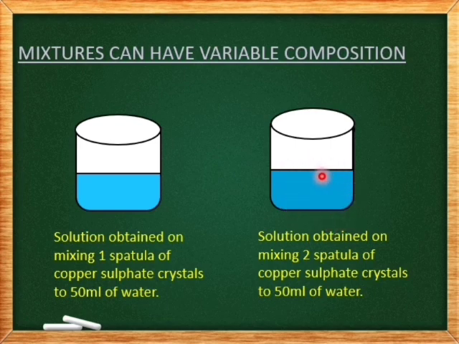Both solutions are examples of homogeneous mixtures, the only difference being the intensity of their color. So whether we add 1 spatula, 2 spatulas or 3 spatulas of copper sulfate crystals, it is a mixture. So, mixtures can have variable composition.